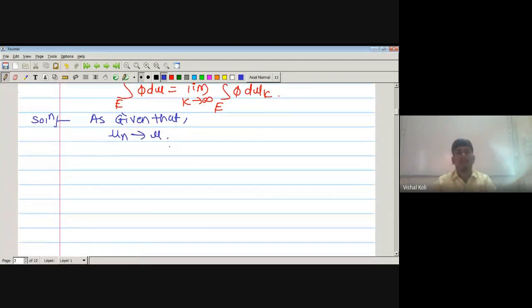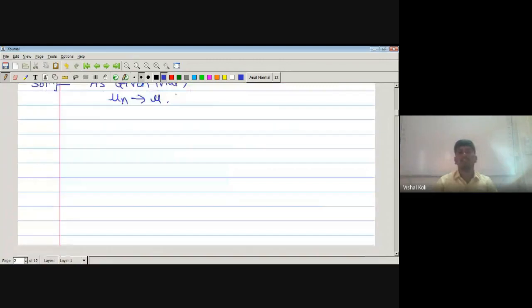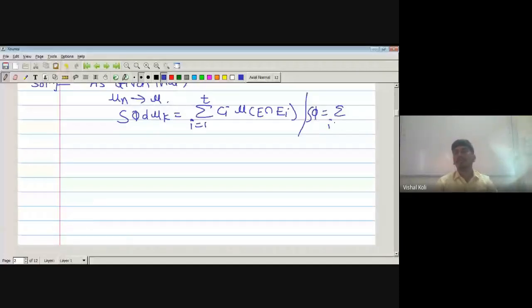Now, for any simple function phi, we know that its integration is the summation over i running from 1 to n of ci times mu of E intersection Ei, where phi is the summation of ci times chi of Ei.